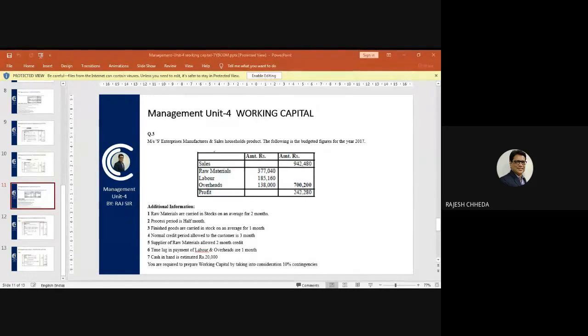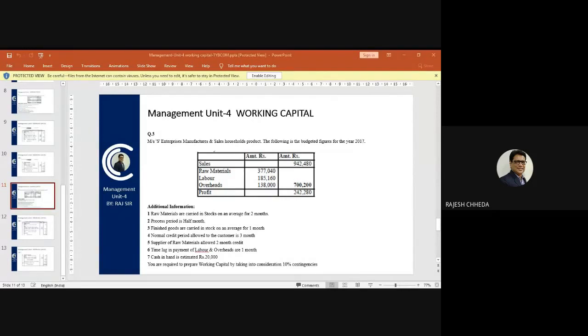Time lag in payment of labor and overheads is 1 month. So outstanding labor and outstanding overheads are to be calculated by assuming that 1 month is the time lag. Cash in hand is estimated at rupees 20,000. So in this question, cash in hand is given directly as an amount, rupees 20,000. So while writing current assets, we will write cash in hand 20,000.